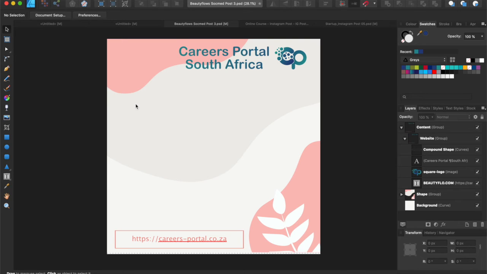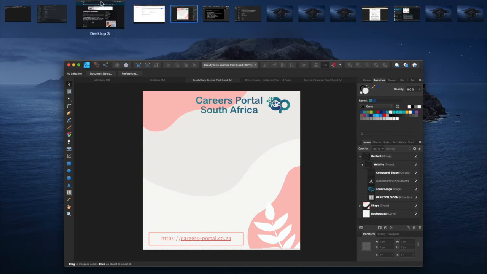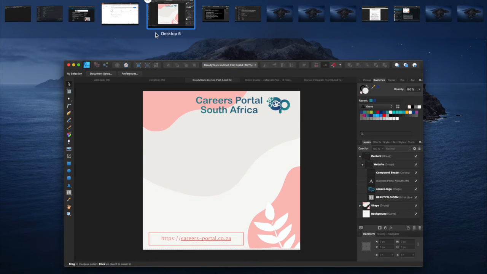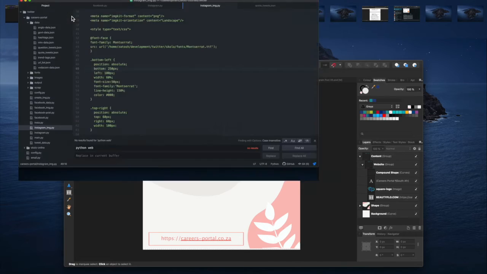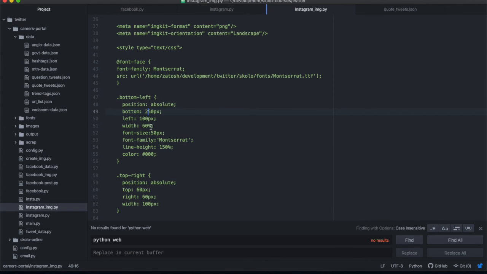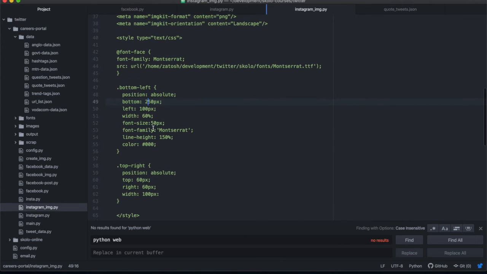And then you also want to test this out a couple of times to figure out what size font and type of font you can be using to get your template to come out looking really good and professional. So I want it to be at the bottom left, and this is the spacing, and then that's the font size, and then I'm using this font family of Montserrat. If you don't specify the font family, we just use the default.